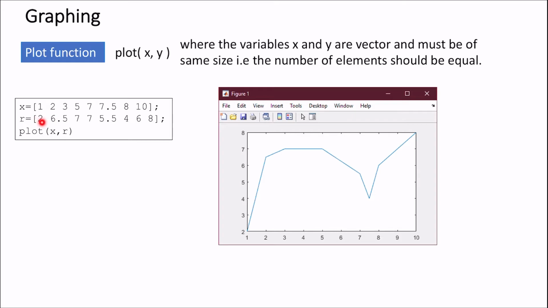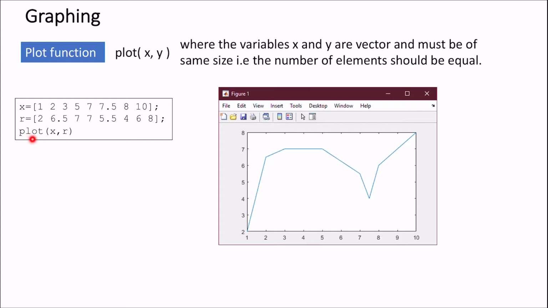The same number of elements should be in R also. These two are matrices, x and R. Same here, R is 2, 6.5, then 7, then again 7, then 5.5, then 4, then 6, then 8.